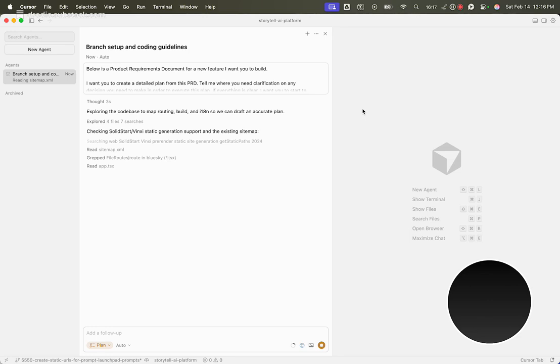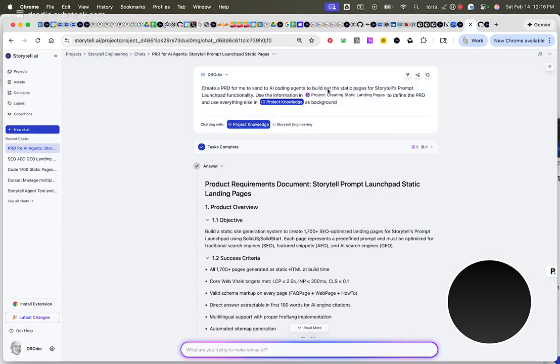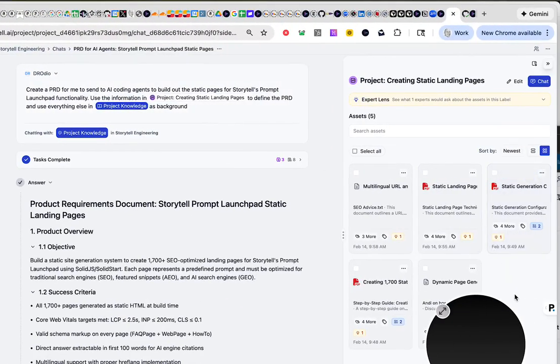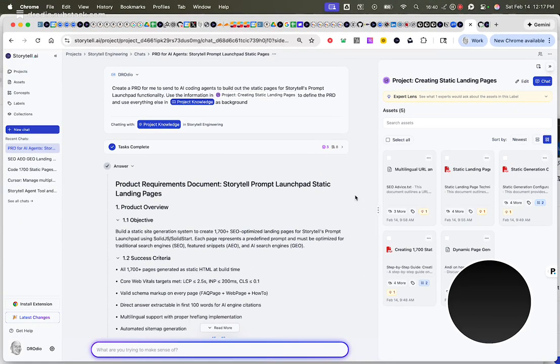unstructured data. In this chat, we're working with this label here, and this label has these 5 assets, which are all very unstructured data. The conversation that I had with Andy, or the recommendations from the wife of my engineer, or the output from Storytell that was generated by the searching that we did on the open web about best practices.